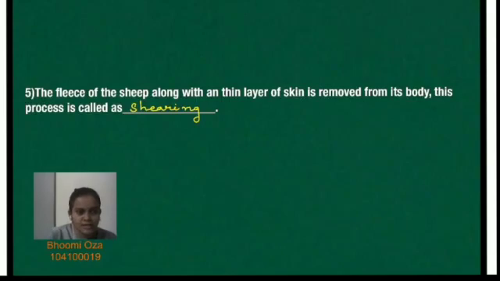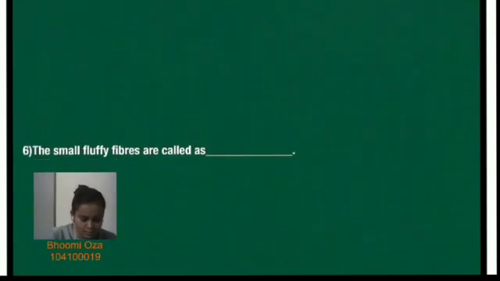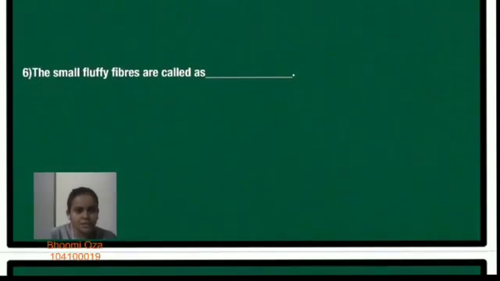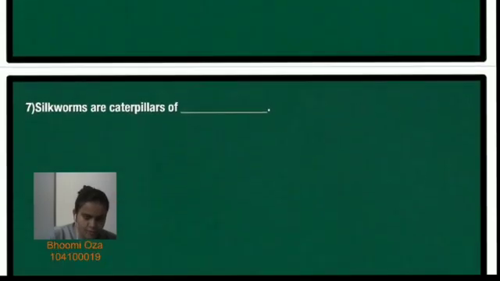Okay, let us discuss the sixth question. The small fluffy fibers are called as dash. So they are known as bulbs. Seventh question. Silkworm are the caterpillars of dash. So they are the caterpillars of silk moth.